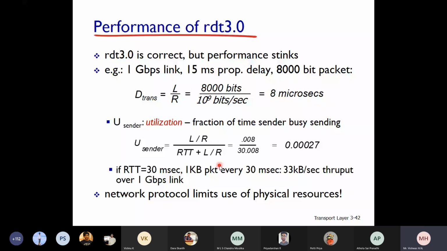If RTT is 30 milliseconds, you are sending a 1 KB packet every 30 milliseconds. That is 33 KB per second throughput over a 1 Gbps link, which means you are not utilizing the sender at all. Network protocol limits use of physical resources.